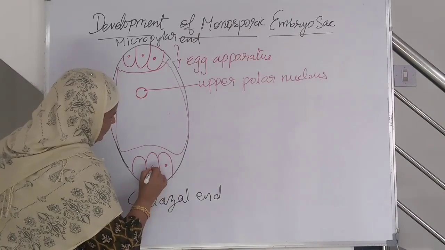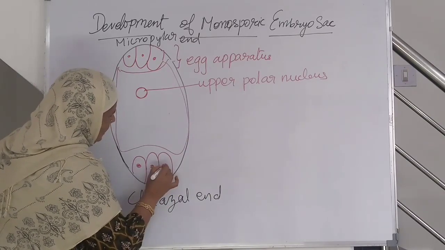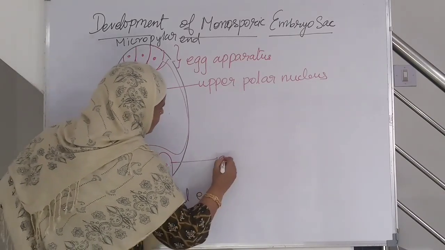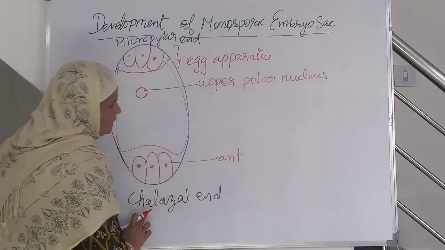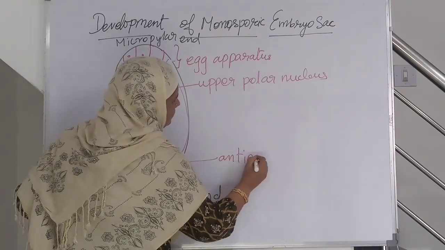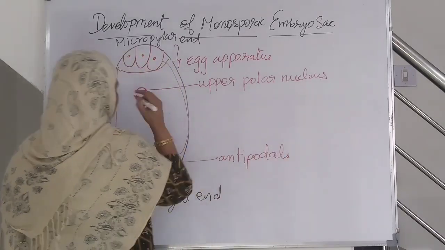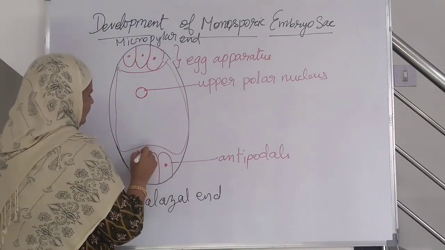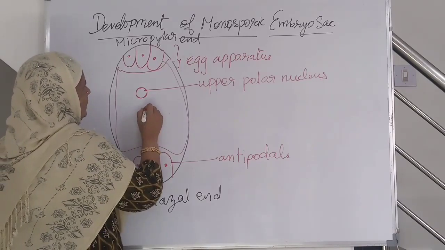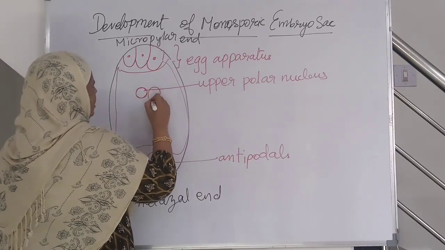3 will become antipodals. These 3 cells will become antipodals towards the chalazal end. And one will be left in the central cell as a free nucleus.